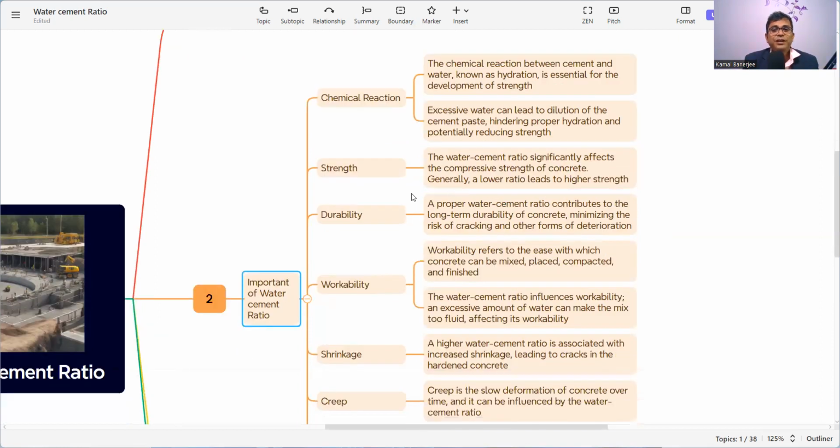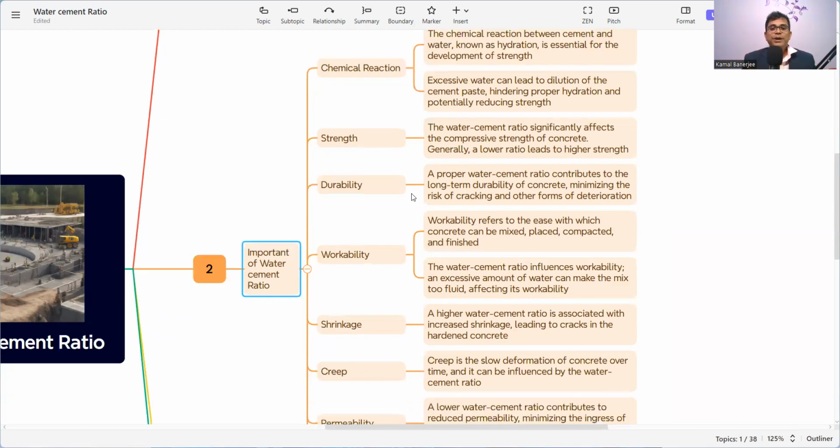The next is strength. The water cement ratio significantly affects the compressive strength of concrete. Generally, a lower ratio leads to a higher strength. That we will discuss whenever we are preparing a mix design as per IS 10262. But now you need to know that water cement ratio is very much crucial or essential for the strength development.